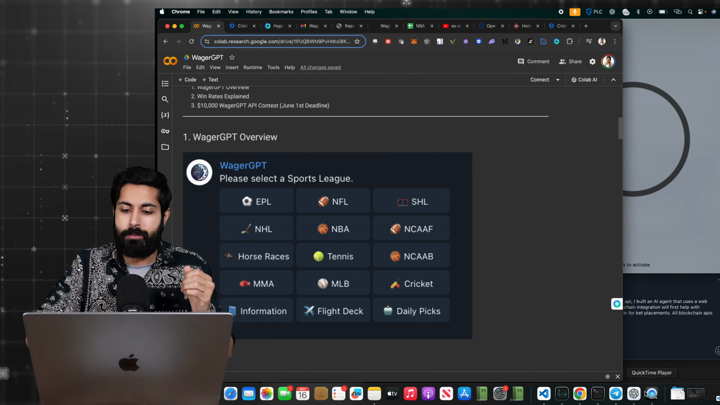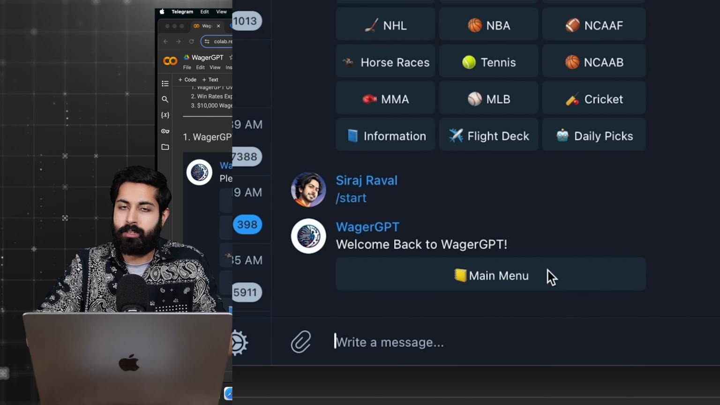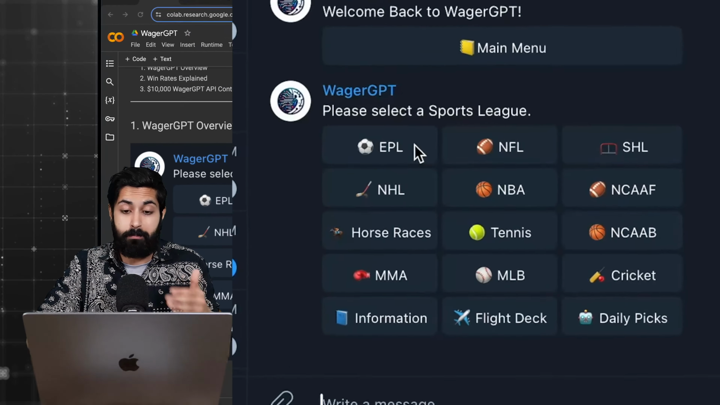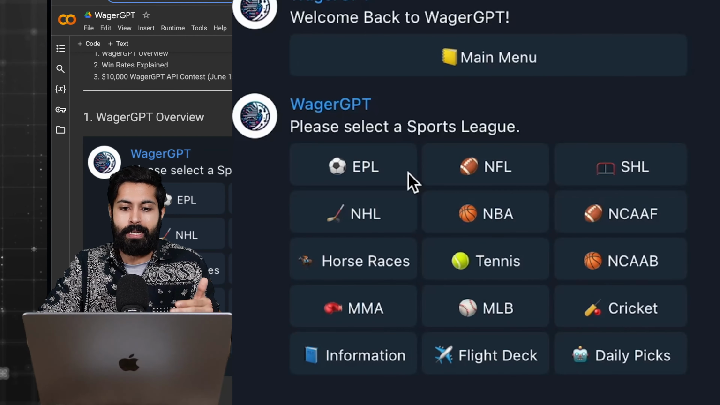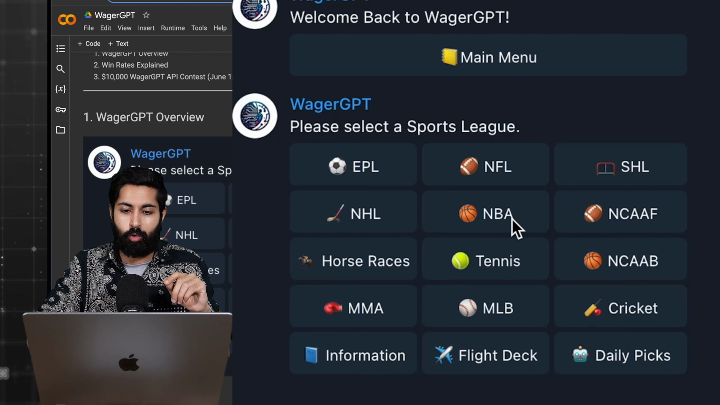Let's go into WagerGPT as it is today and see what it is like to use this bot. So I'm going to start the bot with the start command on Telegram, and it's going to welcome me because I've authenticated. And as you can see, there are now 12 different leagues that we can find predictions for WagerGPT: EPL, NFL, SHL, NHL, NBA, NCAAF, horse races, tennis, NCAA-B, MMA, MLB, and just as of 2 days ago, cricket, because I added that. So shout out to cricket.